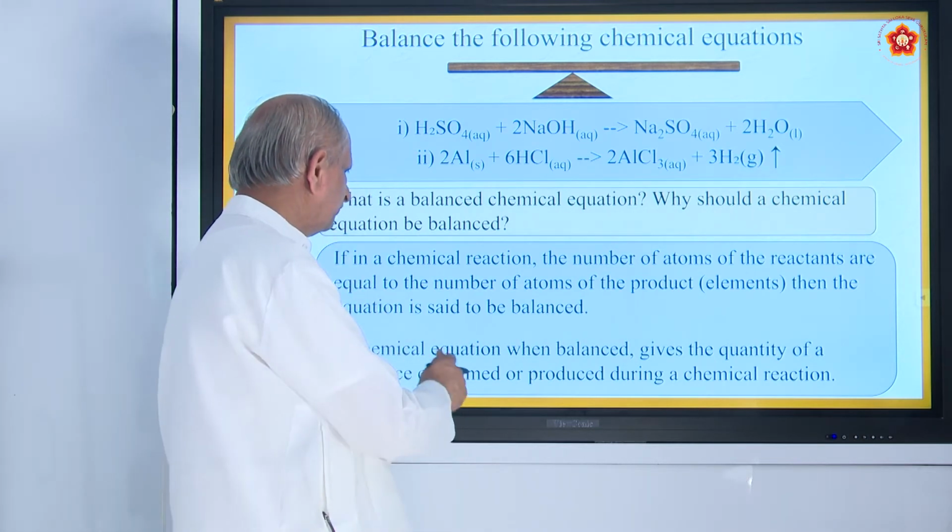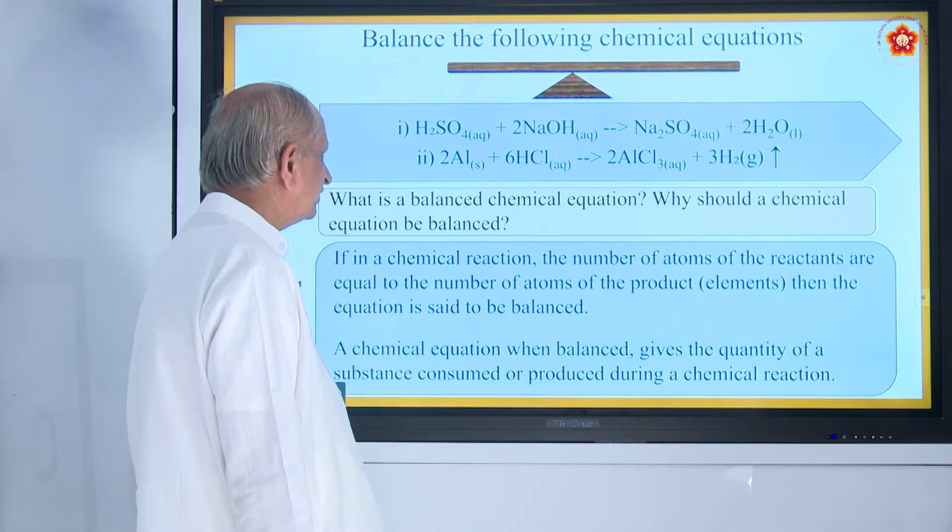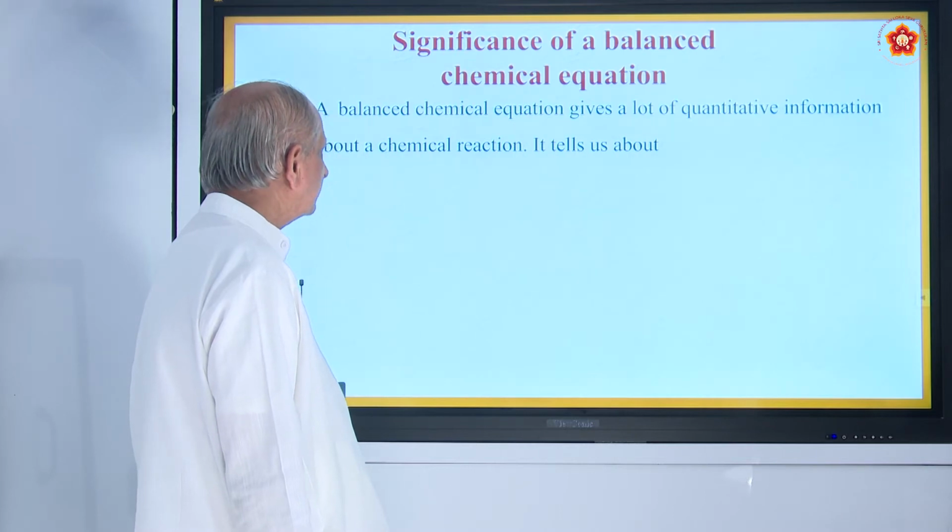So that you can make out from the chemical equation, or a balanced equation. Okay, that is the homework.